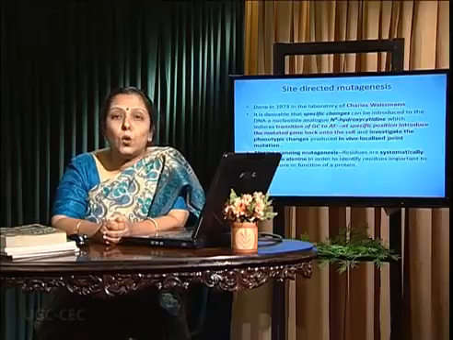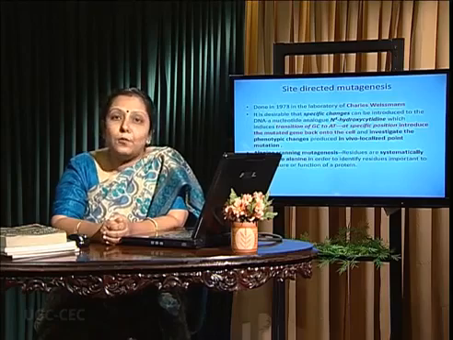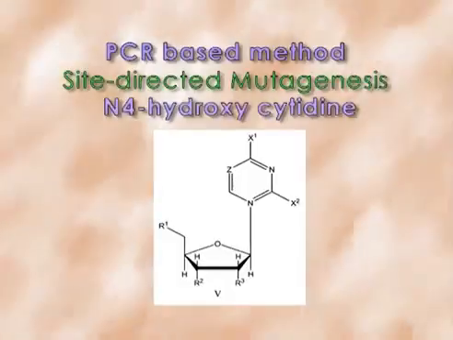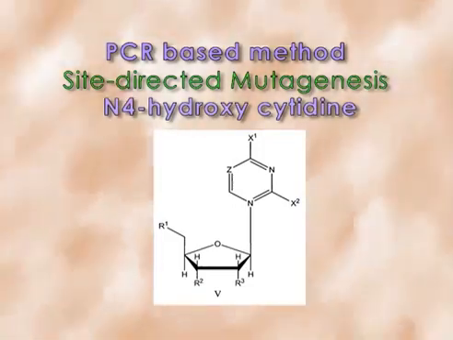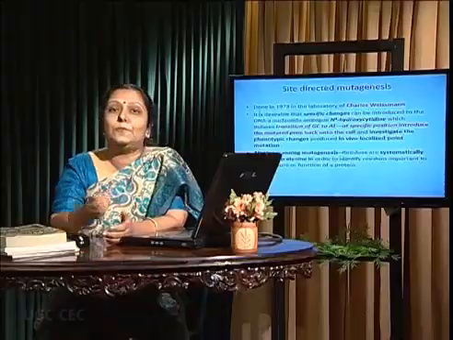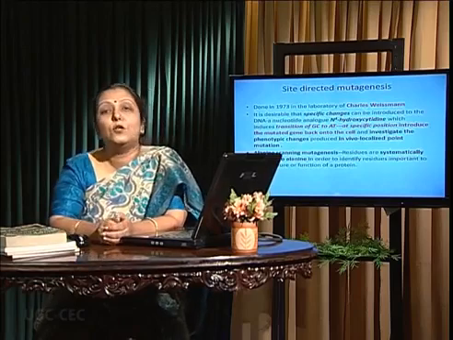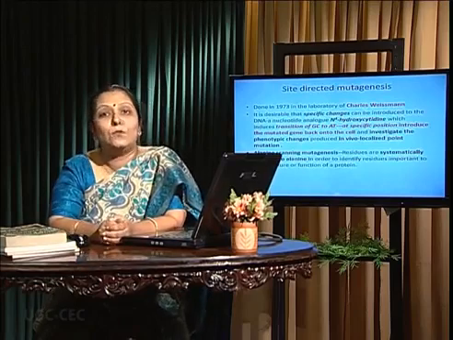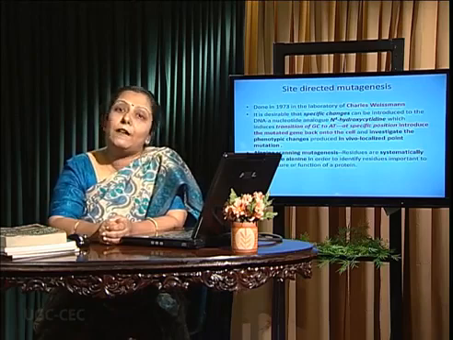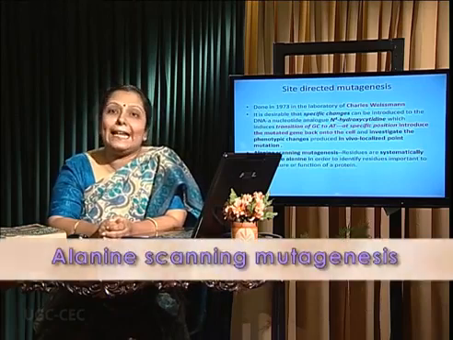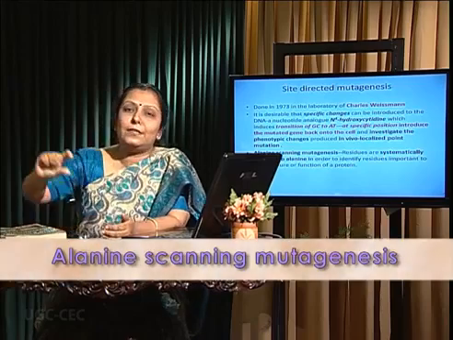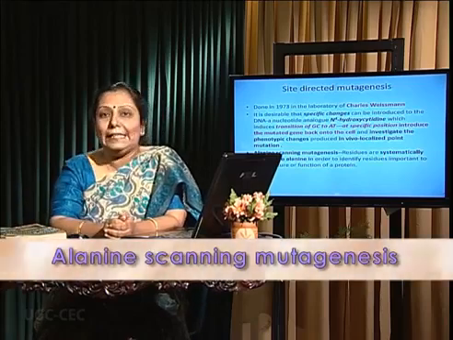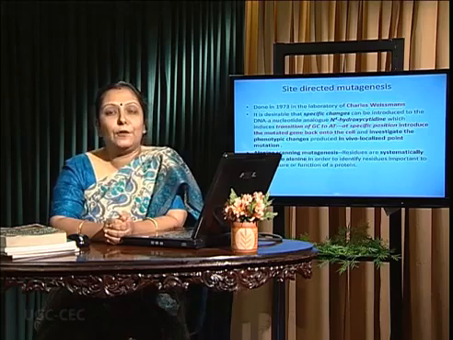So in a cloned piece of DNA, suppose by the application of N4-hydroxycytidine, a CG to TA point mutation is introduced. Then it is put back in the original system to cause the mutation and to select and observe a particular phenotype. Alanine scanning mutagenesis, where systematically all the residues are transformed to alanine to see what sort of phenotypic changes are actually observed.